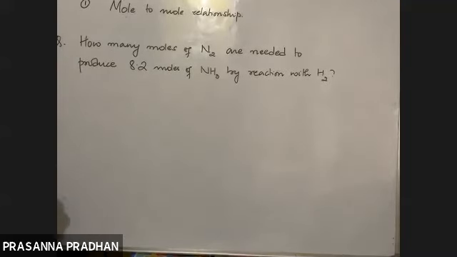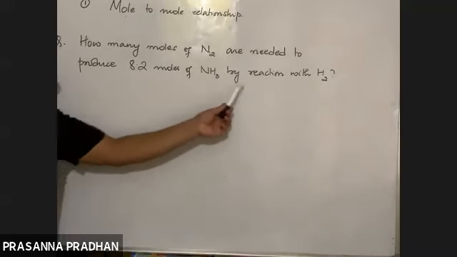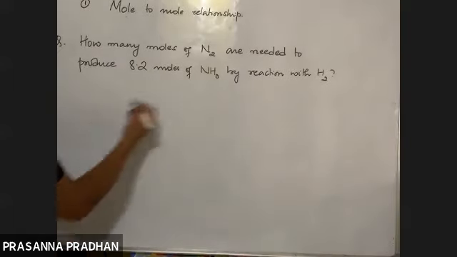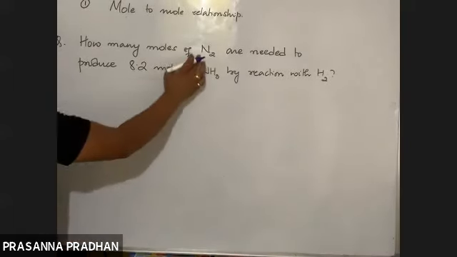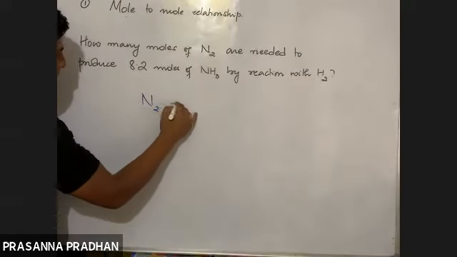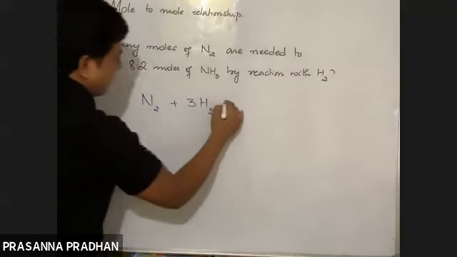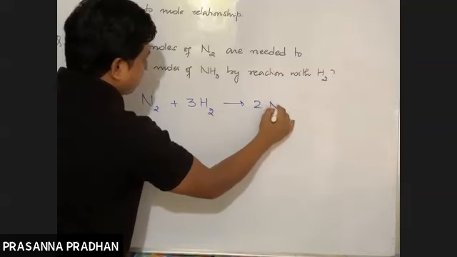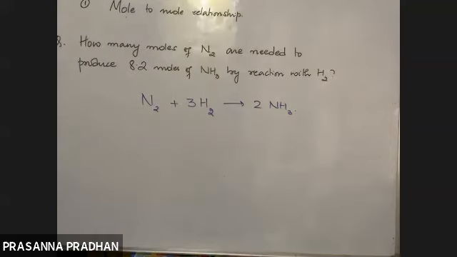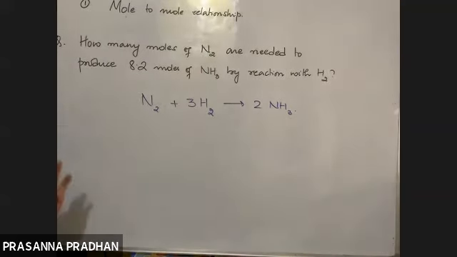Here it is given in the question: how many moles of nitrogen are needed to produce 8.2 moles of ammonia by reaction with hydrogen? According to the question, what is the chemical reaction? The chemical reaction is not given. So nitrogen is reacting with hydrogen, and I balance it to produce ammonia. If I balance it, I'll get 2 moles of ammonia. So here I need to find out the number of moles of nitrogen needed to produce 8.2 moles of ammonia.